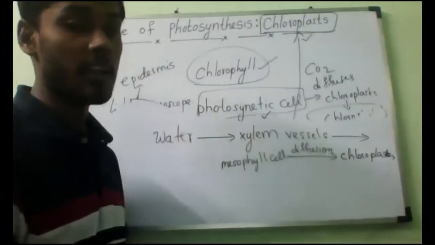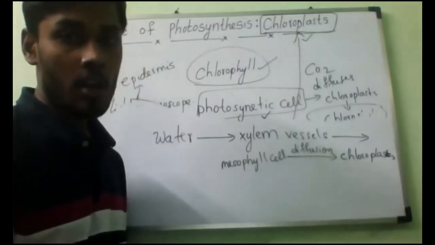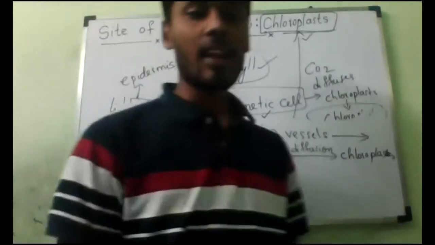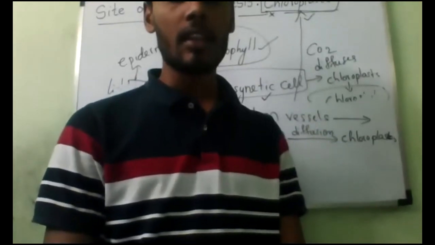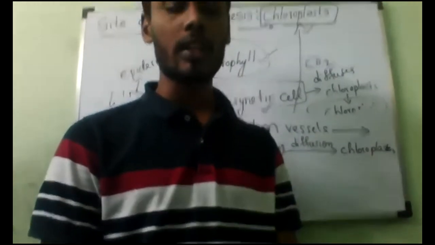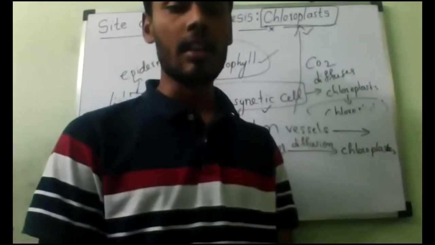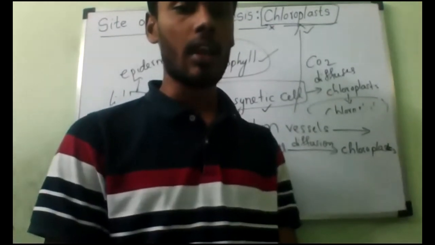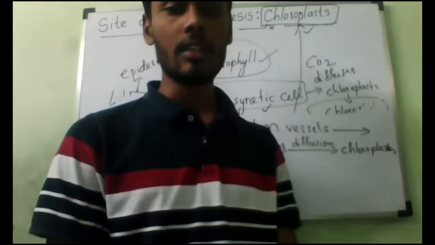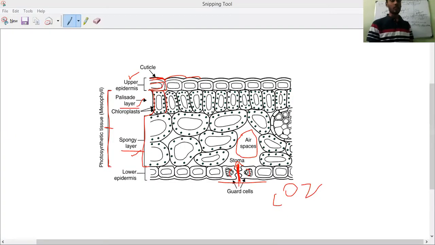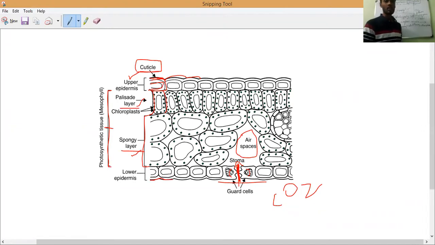Now in the structure of the leaf we should study the layers. Have you noticed the first layer at the top, the protective layer for these cells? That layer is called the cuticle. Have you seen this cuticle? On the top of the upper epidermis, we have one protective layer. At the bottom also we have. Yes, so that is called the cuticle.